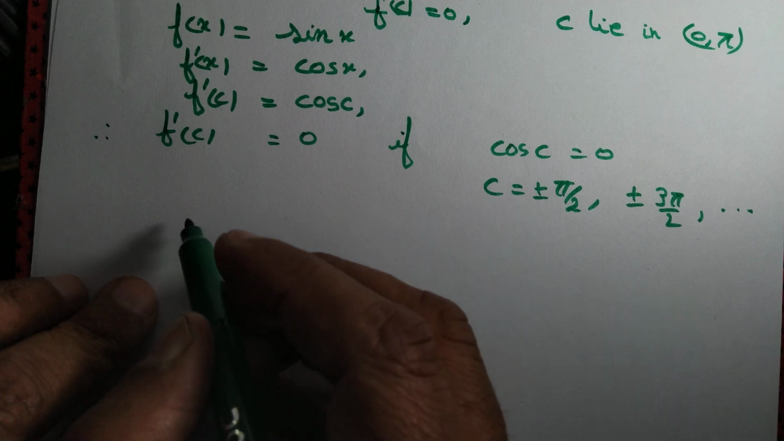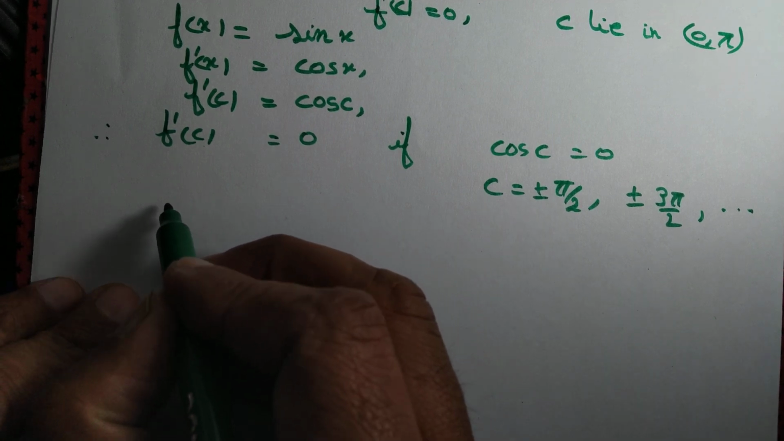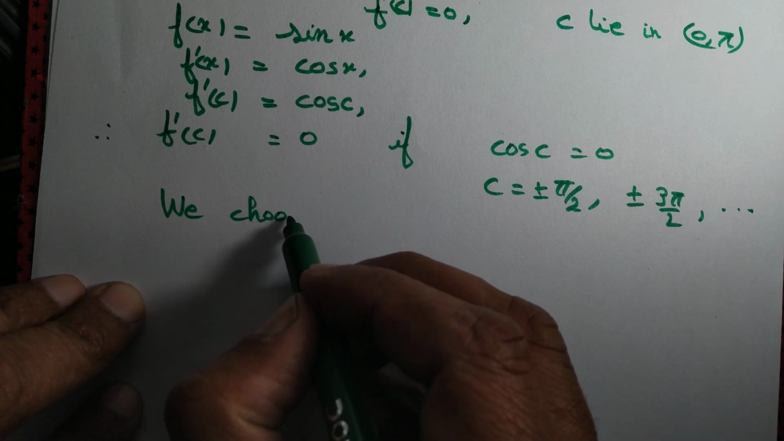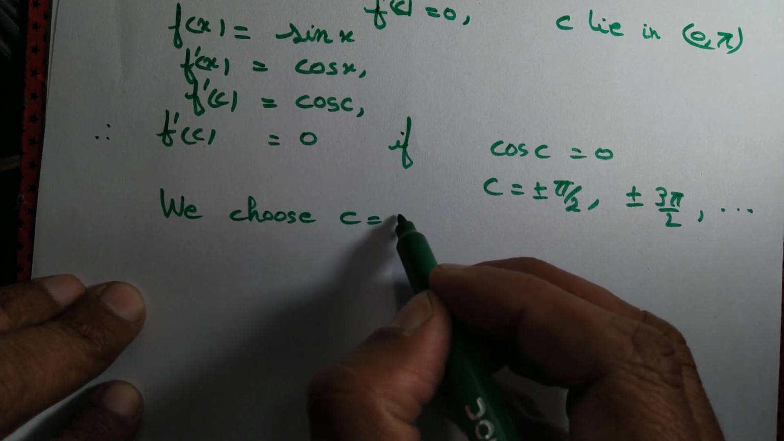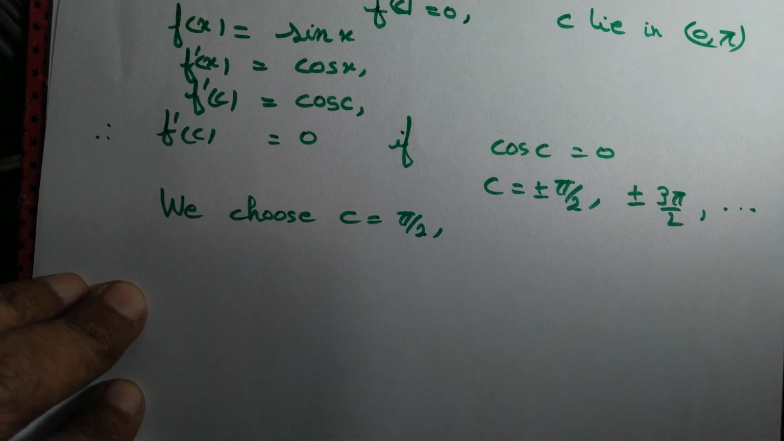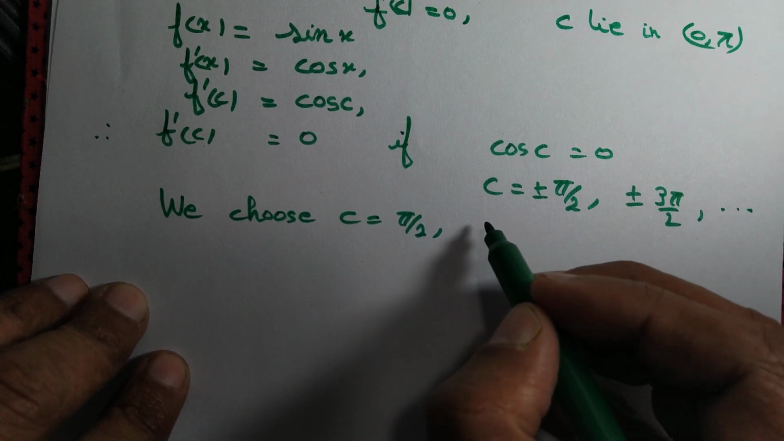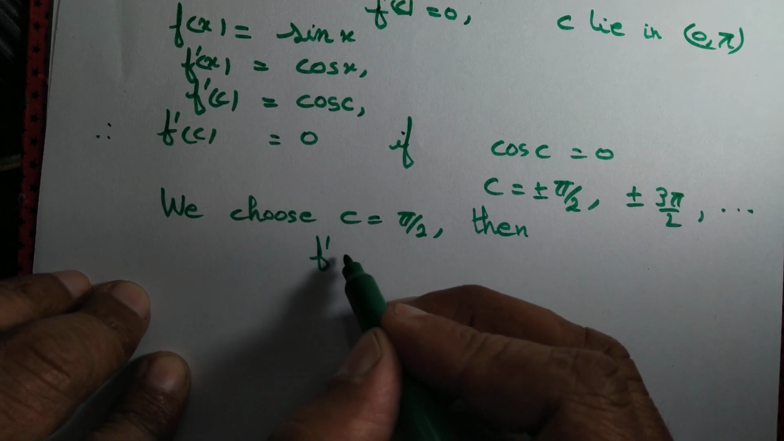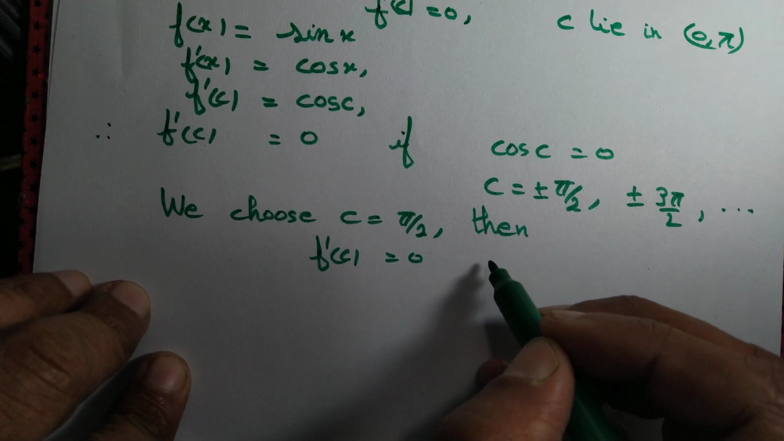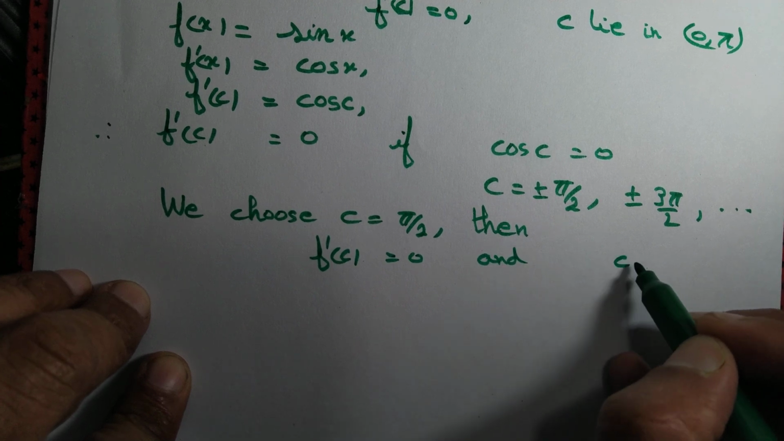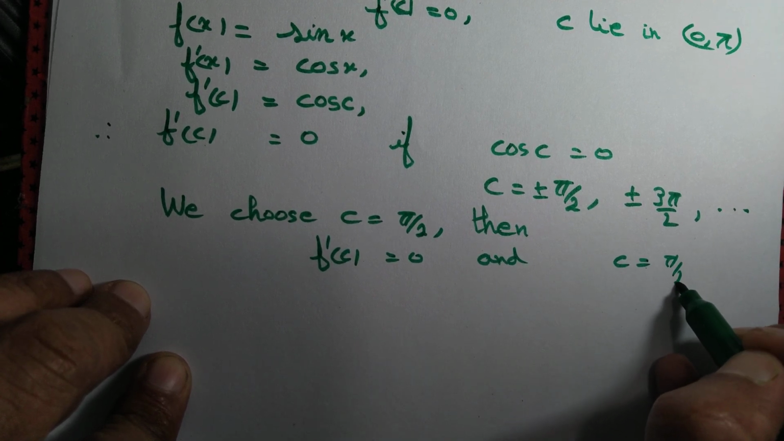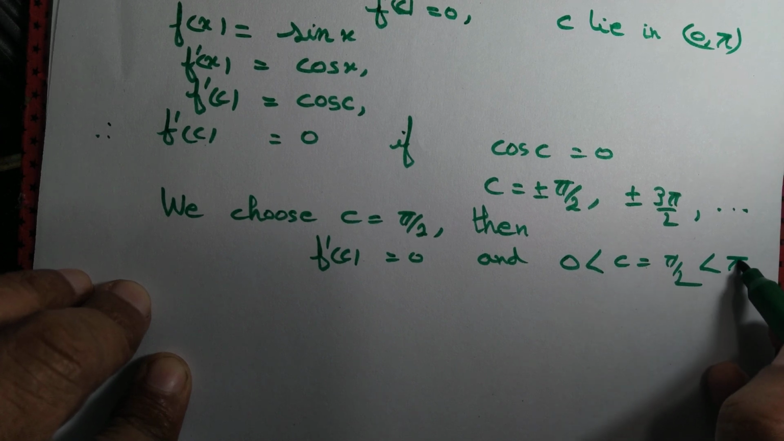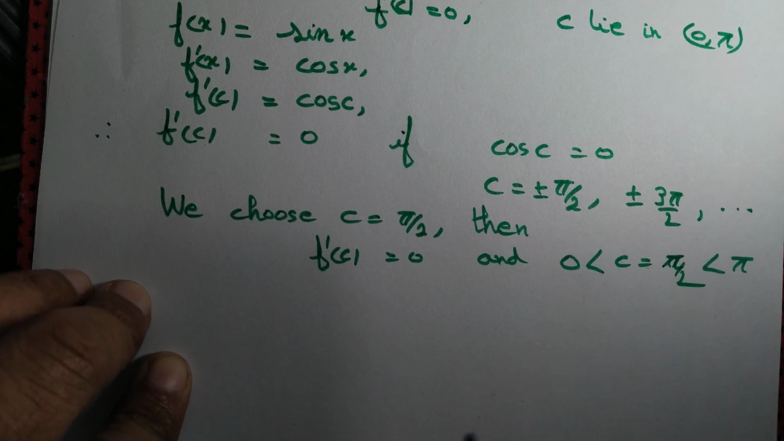We choose c = π/2. Then we find that f'(c) = 0, and c = π/2 is greater than 0 and less than π. So we have verified Rolle's theorem.